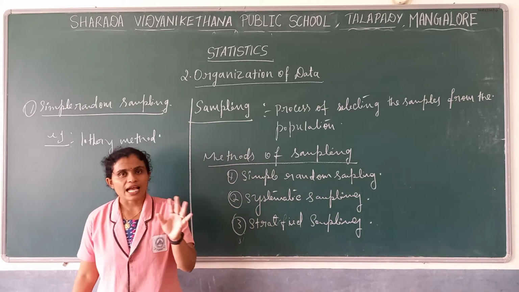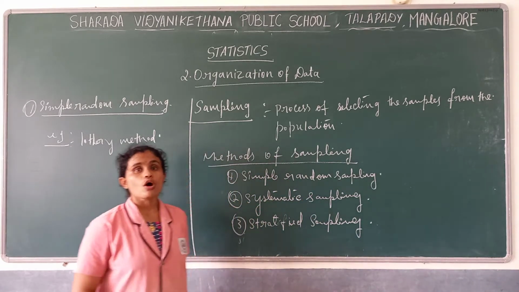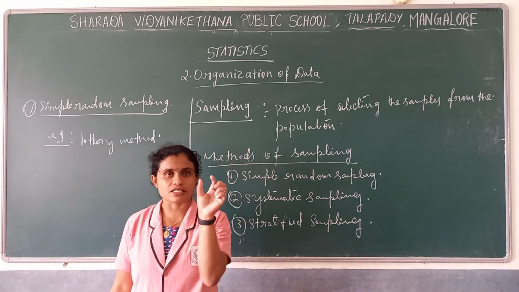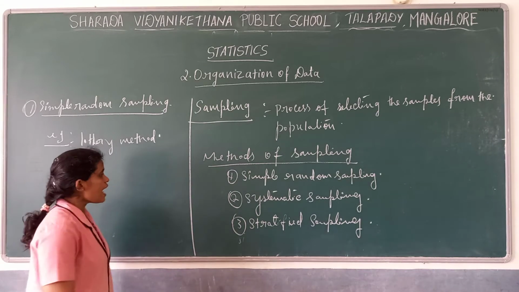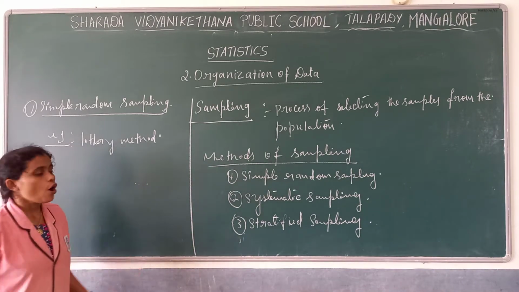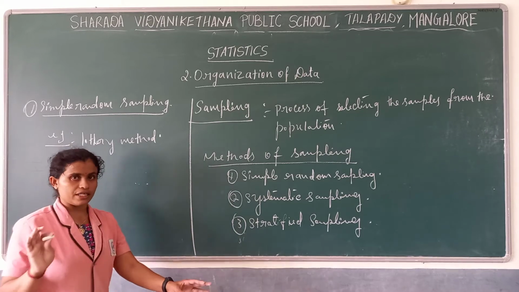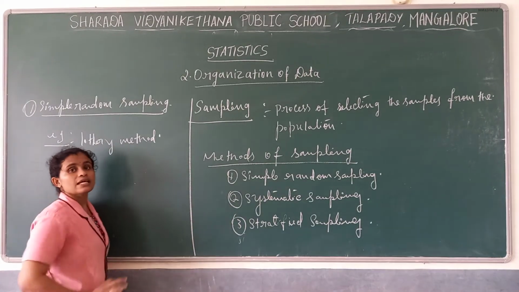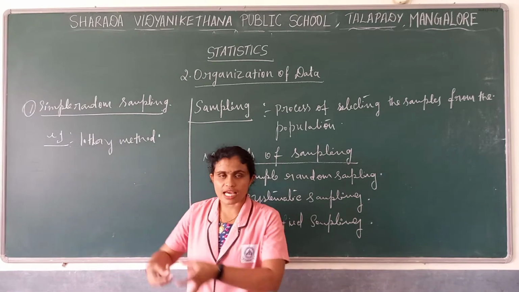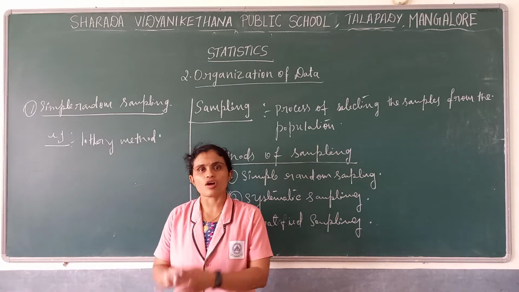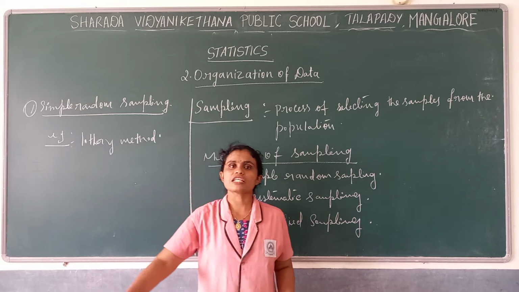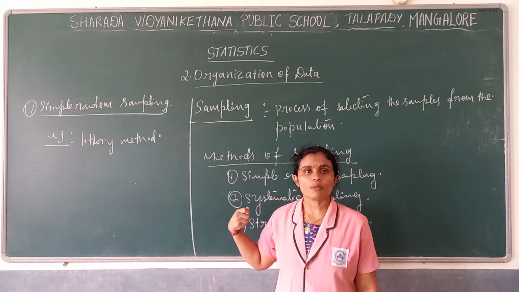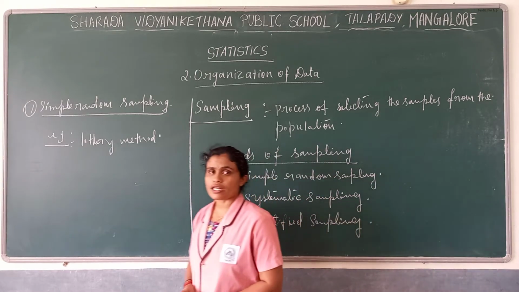For example, as I said, 100 students are there. We write their names on small chits, or we number them 1 to 100. No, it is better to write the names of the students. We write them on paper, fold the chits, put them in a basket or drum, and mix them properly.